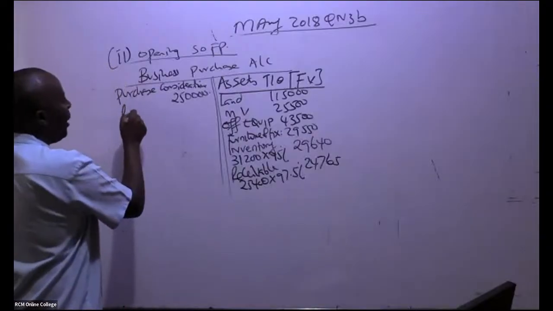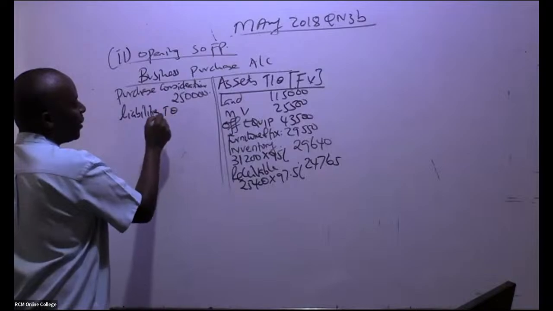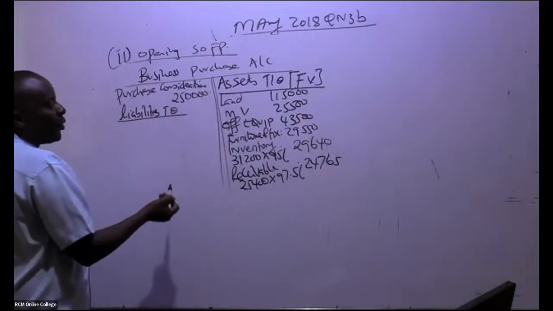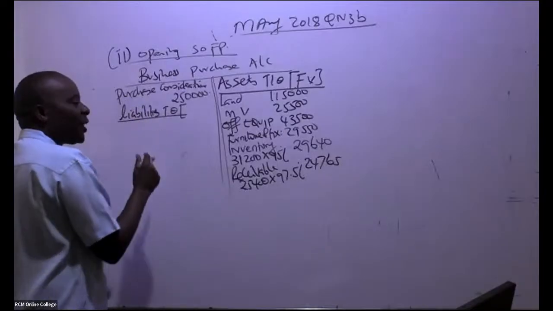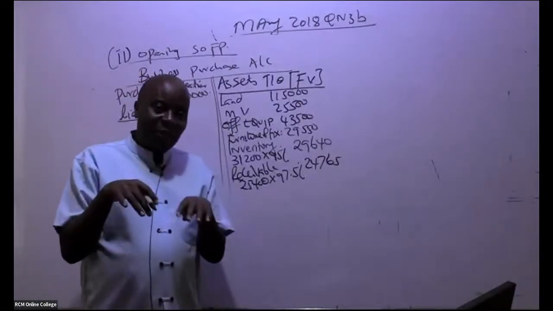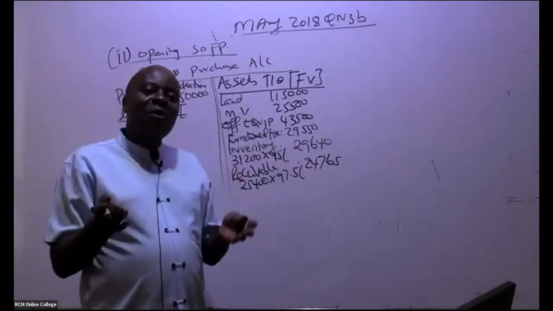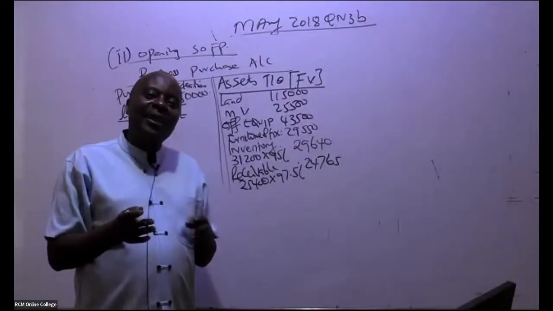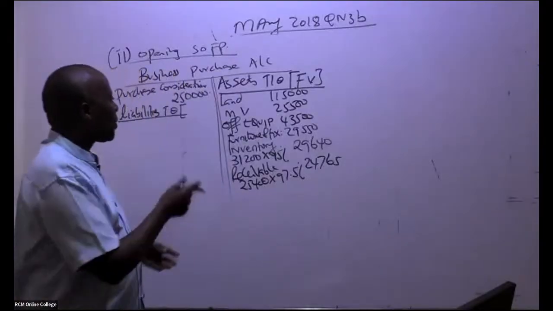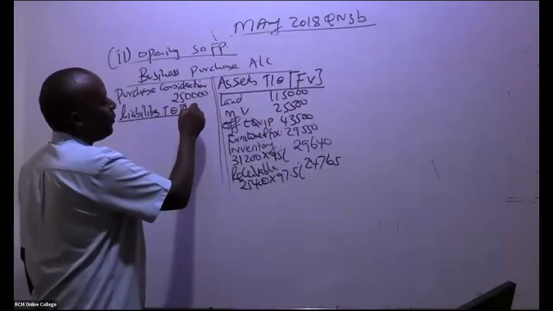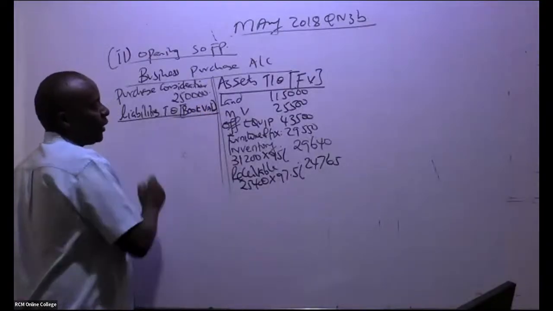Now you come to the liabilities taken over. Remember, it will be very, very rare to start valuing liabilities, for example a bank loan that, because it's being taken over by a company, now gets a discount. No. Unless you're told, I've never seen that. Liabilities, we always take the book values. The ones that were taken over, you take the book values.